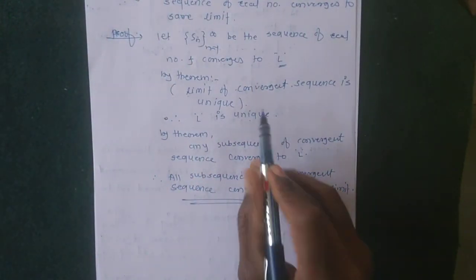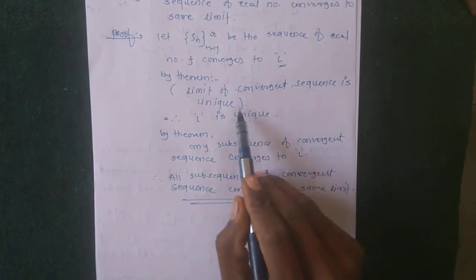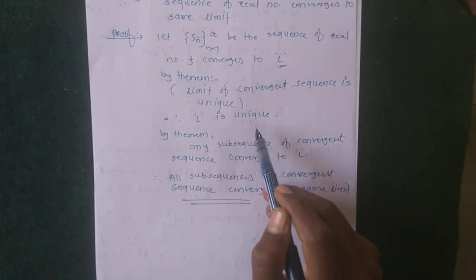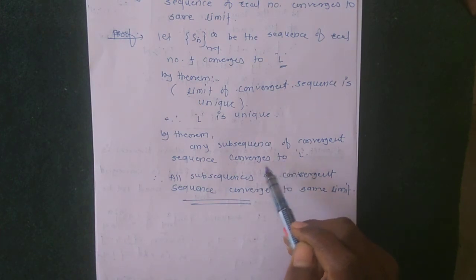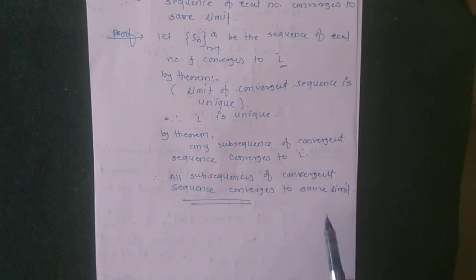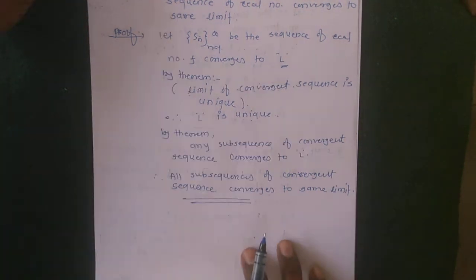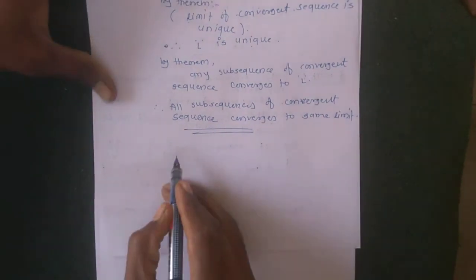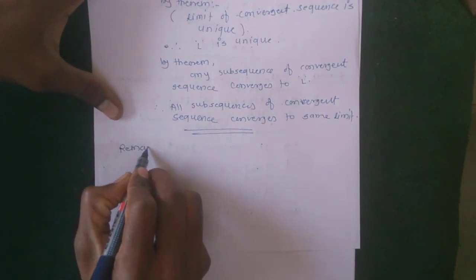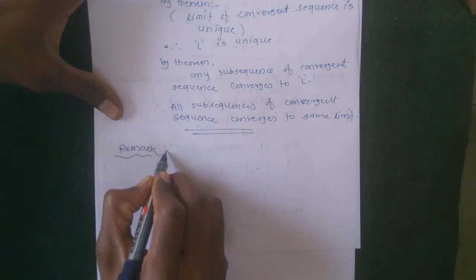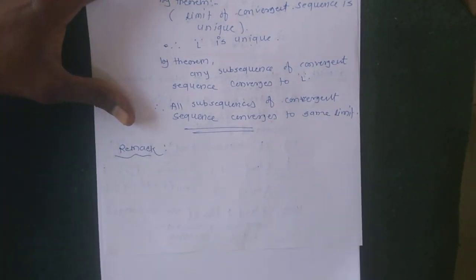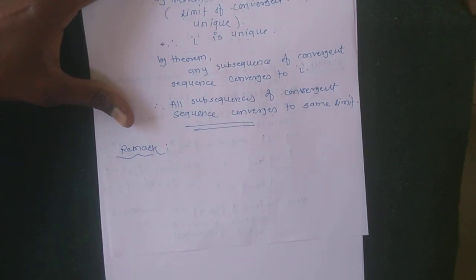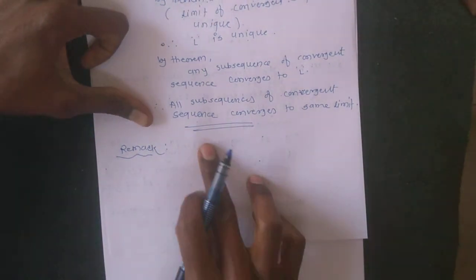So we only used the theorem that the limit of a convergent sequence is unique, and the next theorem, that any subsequence of a convergent sequence converges to the same limit. Therefore all subsequences of a convergent sequence converge to the same limit point. Okay, so before the next theorem, a remark: the converse part of the above theorem is not true.